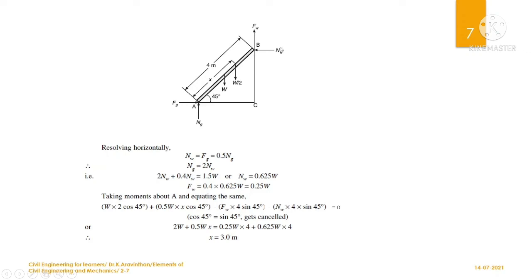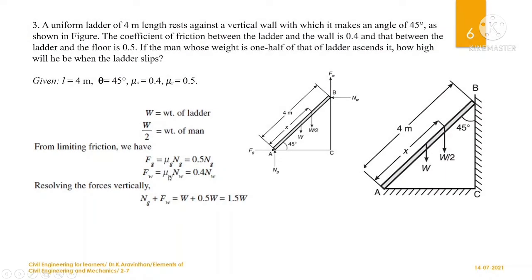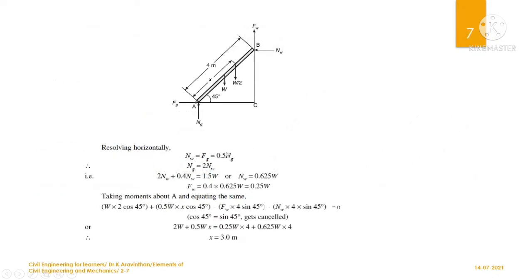These are the only two forces acting horizontally, and you can take the negative term outside this equation, so Nw equals Fg. We know Fg is 0.5 Ng, so instead of Nw you can substitute 0.5 of Ng, and if you take this outside the equation, it will be Nw divided by 0.5, which is 2 Nw. So instead of Ng, you can write 2 Nw.